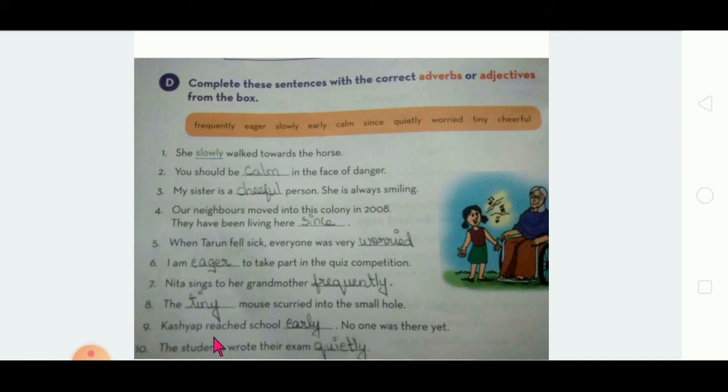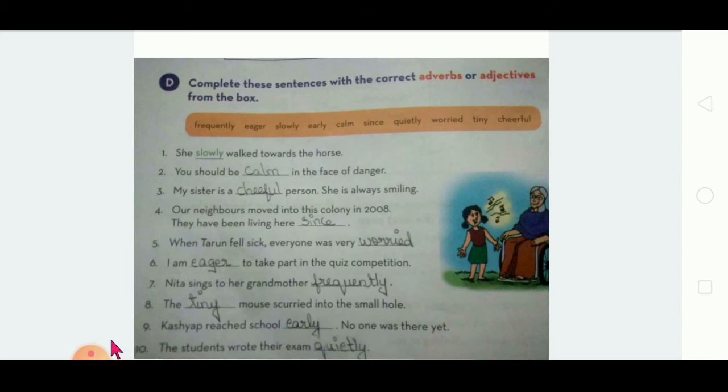Kashyap reached school early. No one was there yet. Okay, so he reached the school early. It is an adverb. How he reached: early, very soon itself. So it is an adverb.